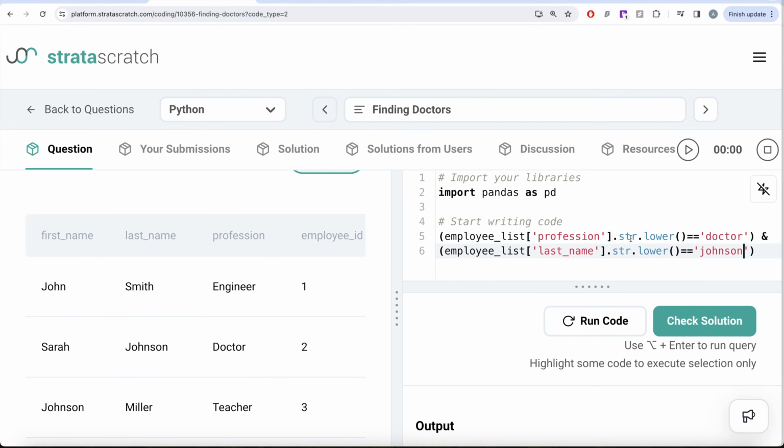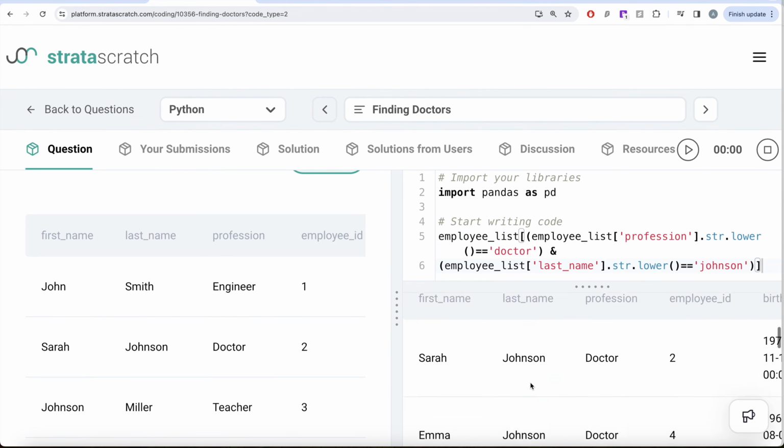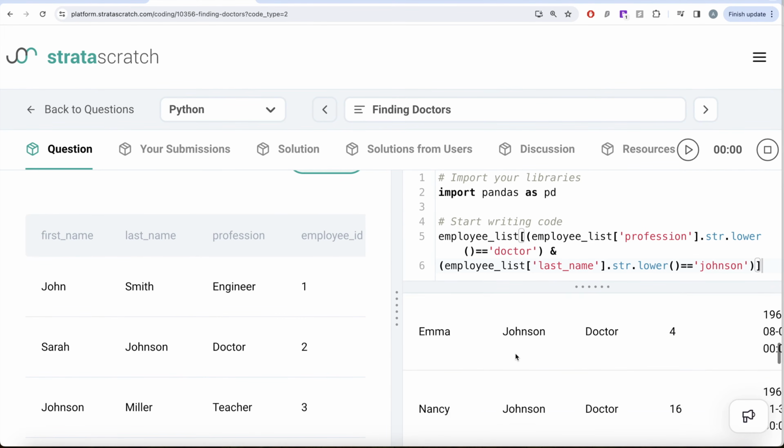These two combined are going to pass a list of true and false boolean values. So we have learned that once we pass this list to the original data frame, it is going to keep only those rows where it is true. So if I pass this to this, and then run this, we can see that now we have all the people who are doctors and last name is Johnson.